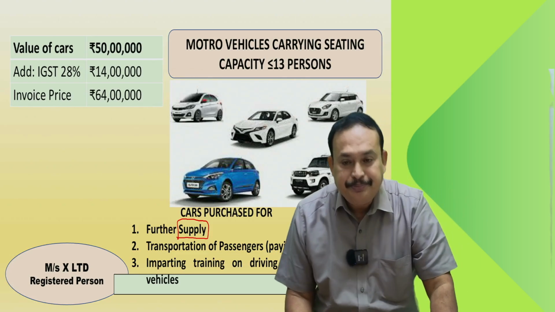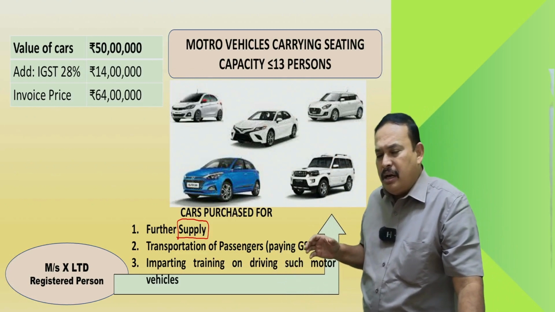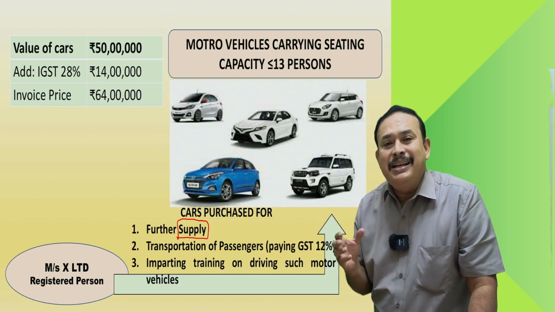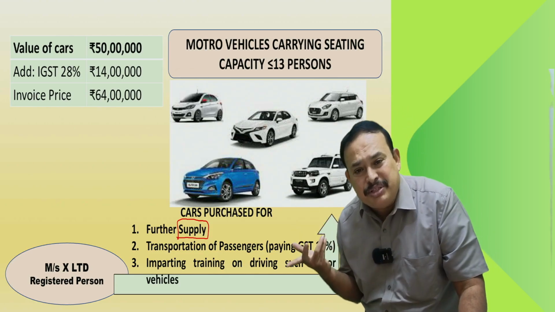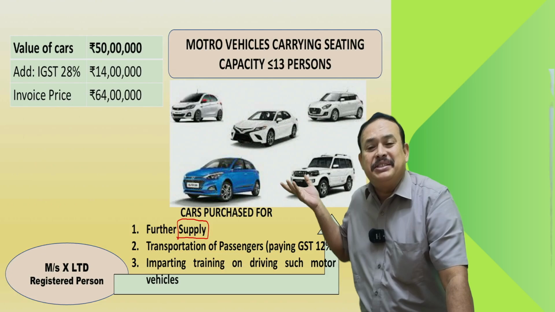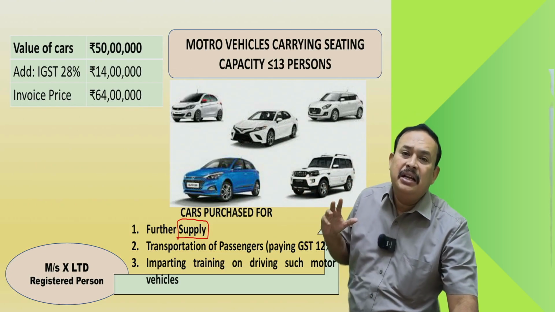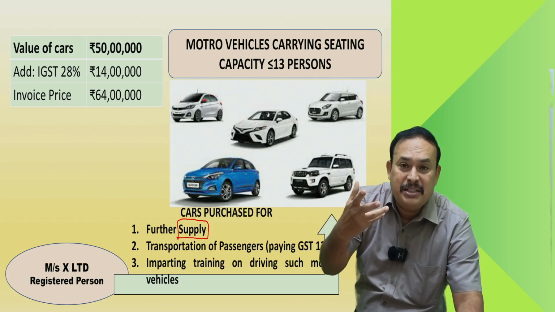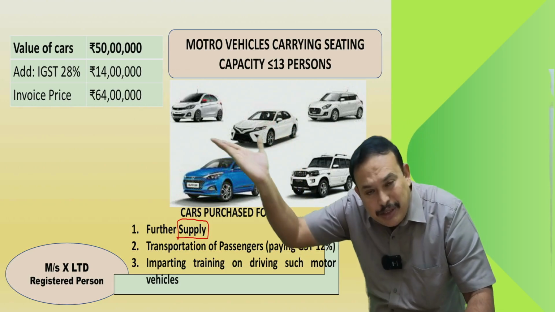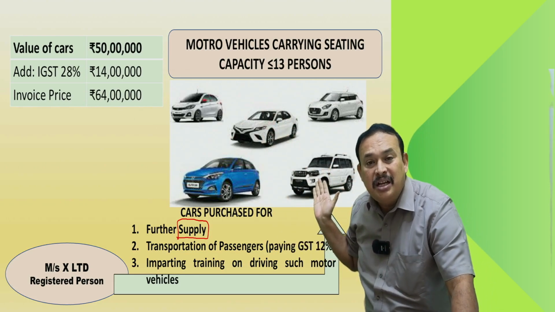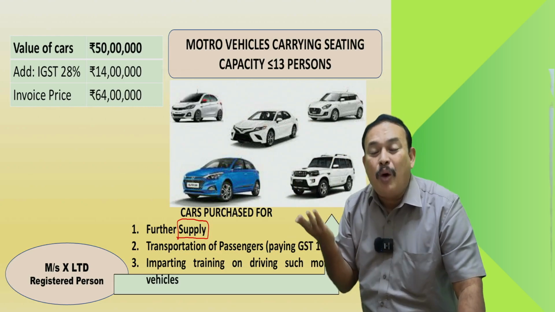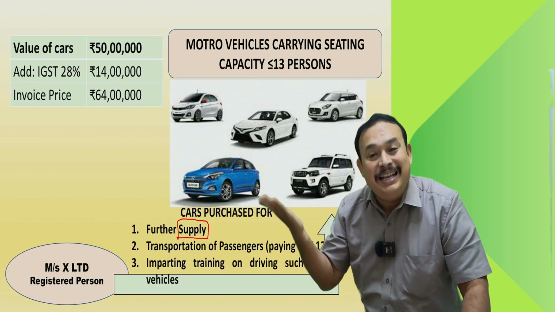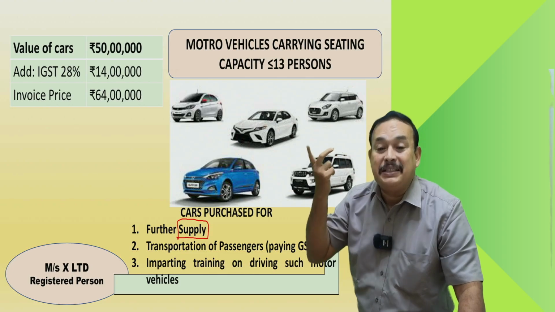Second case. Sir, my name is Sitaram and Company, running a particular transport business. I have purchased this vehicle and given it after purchase on hire, lease, or renting basis to Info Limited. On the rent, I am going to pay the GST. So what is important here is further supply of what? Taxable nature. Further supply of taxable nature.